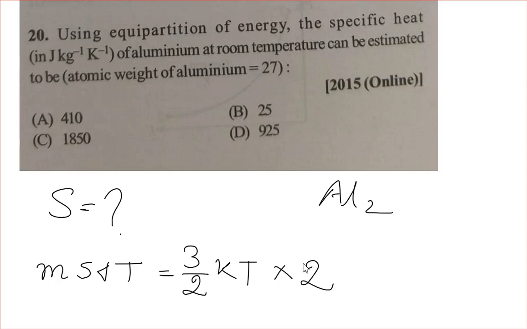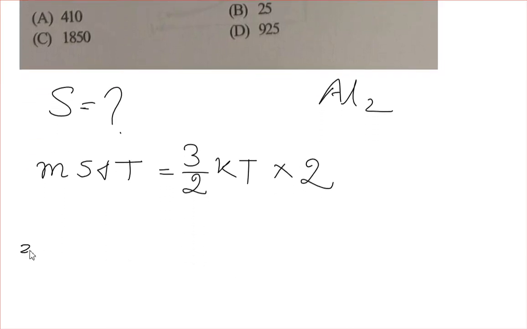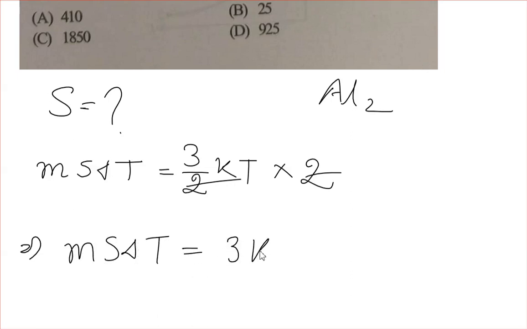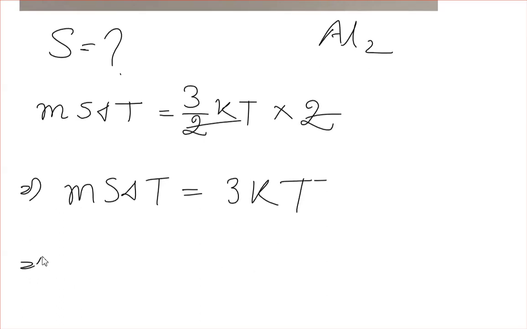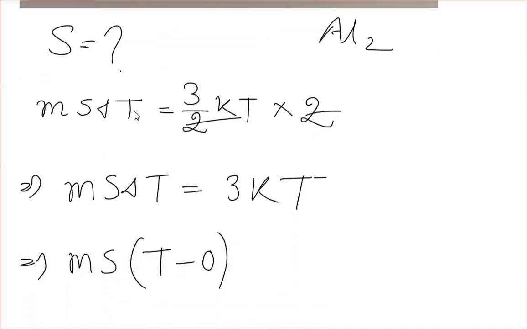Okay, so from here if we find out what will be the value of S, so m s delta T will be equal to 3 kT. Okay, so now what is the delta T? Delta T is the final temperature minus the initial temperature, that is 0.